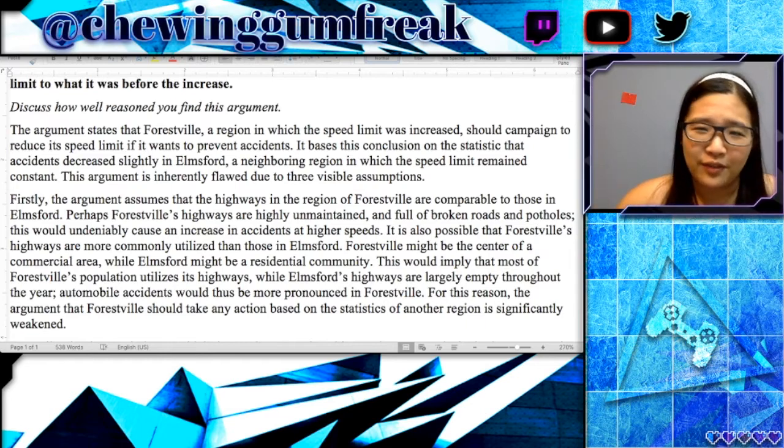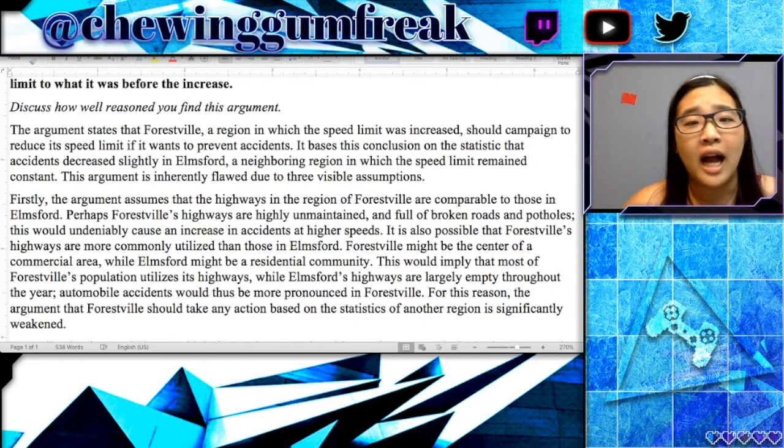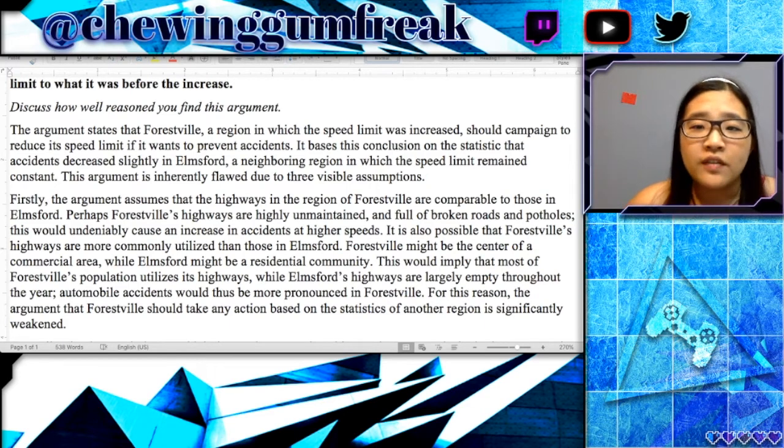And here in the following sentences, you can really see that in play. So here it says, perhaps Forestville's highways are highly unmaintained and full of broken roads and potholes. This would undeniably cause an increase in accidents at higher speeds. It is also possible that Forestville's highways are more commonly utilized than those in Elmsford. Forestville might be the center of a commercial area, while Elmsford might be a residential community. This would imply that most of Forestville's population utilizes its highways, while Elmsford's highways are largely empty throughout the year. Automobile accidents would thus be more pronounced in Forestville.